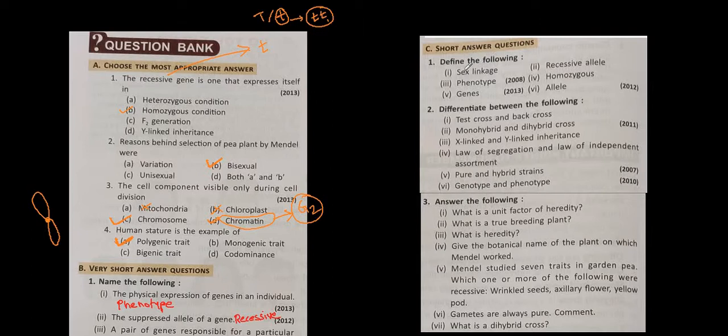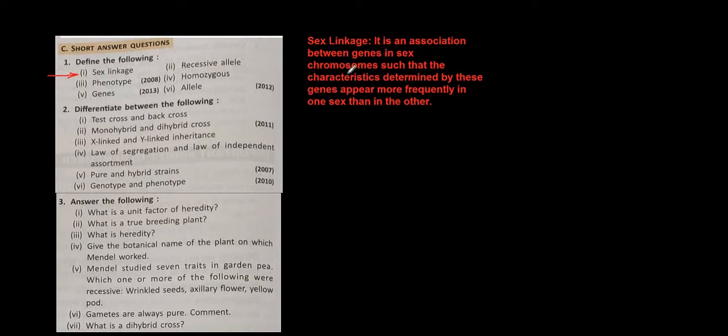Number 1, sex linkage. So let us first of all define sex linkage. The definition of sex linkage is what? It is an association between genes in a sex chromosome such that the characteristics determined by these genes appear more frequently in one sex than the other.